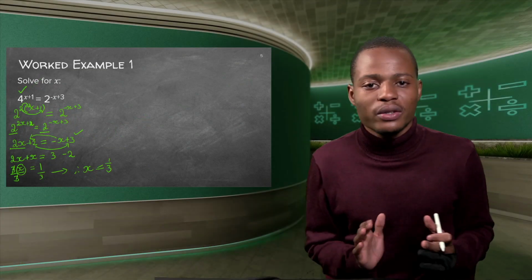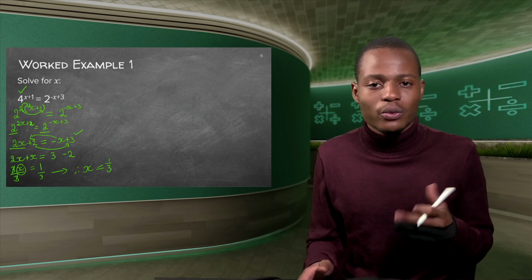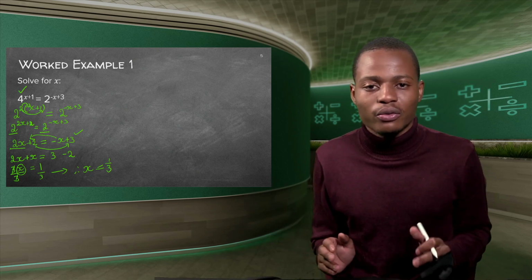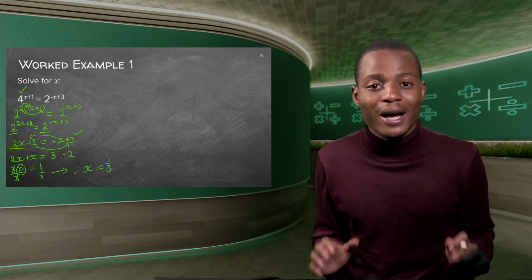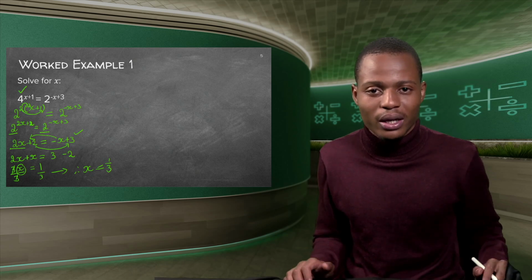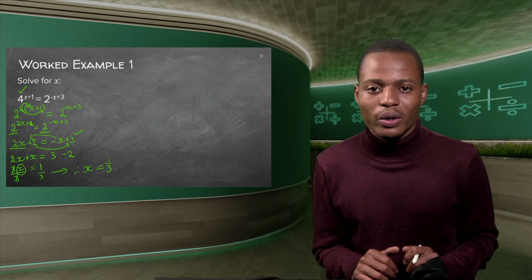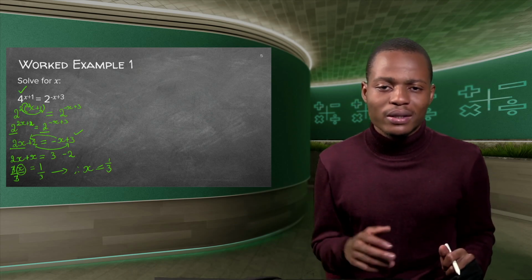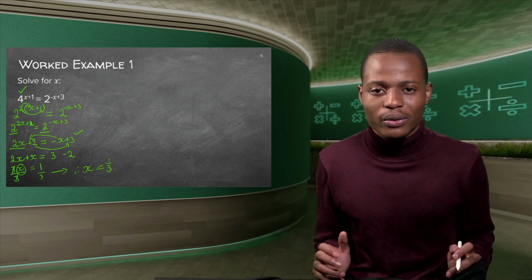And as I always emphasize in the lessons, guys, it is okay to leave the value of x, y, or any variable you've been trying to solve for as a fraction. It is very, very acceptable unless you've been told otherwise, okay? So this is how you solve these exponential equations, where one exponent is positive on one side and negative on the other side. This is how we actually work with it, okay?